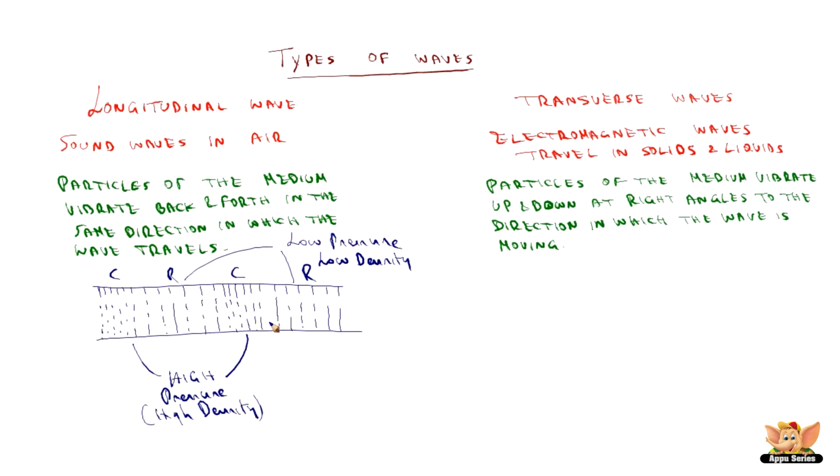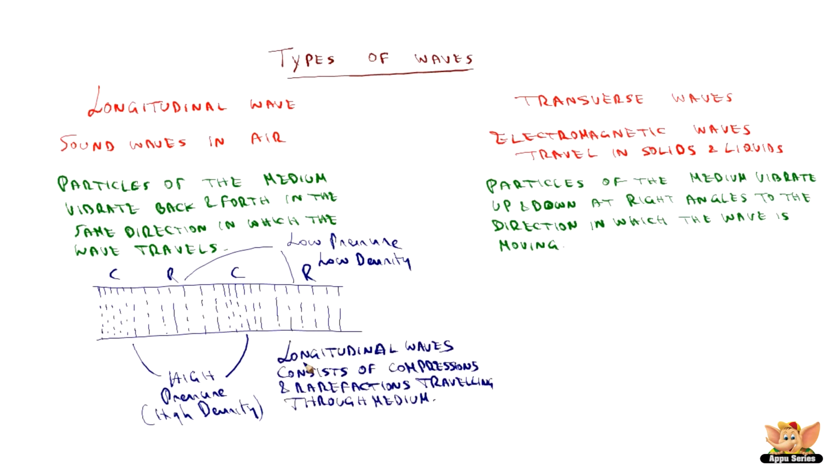So we can define longitudinal waves as the ones which consist of compressions and rarefactions traveling through a medium. Now what about transverse waves? Let us represent it in a simpler form, let's say P and Q. PQ is the direction of the wave and the particles vibrate up and down. So this is how the particles vibrate. So they are at right angles to the direction of motion.